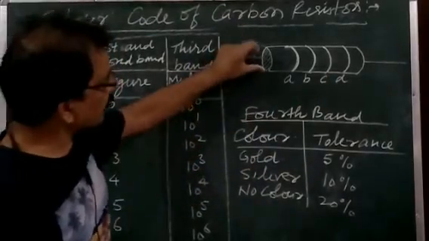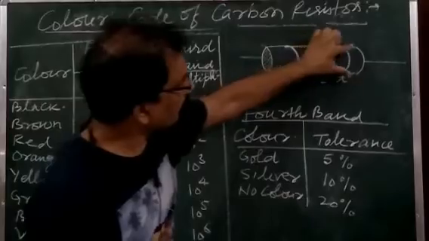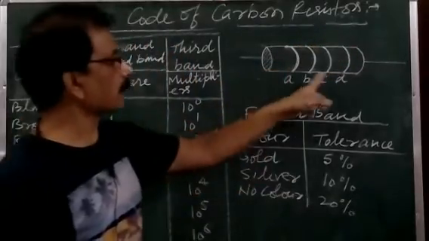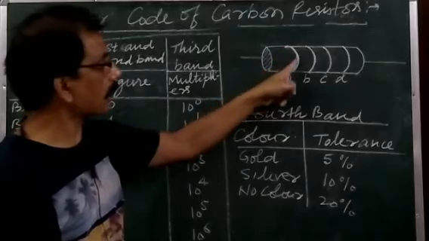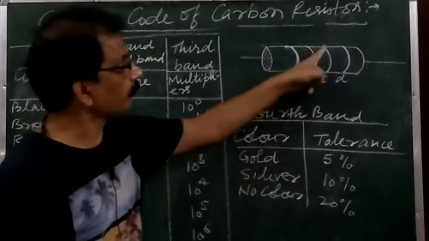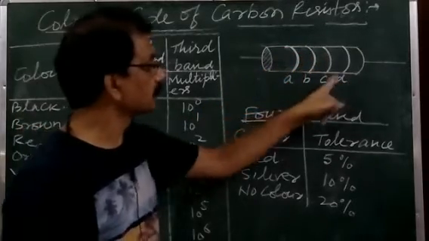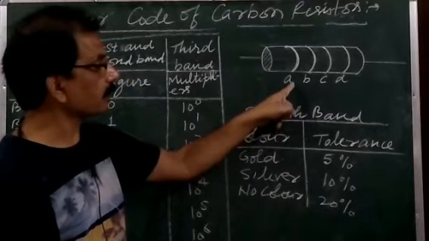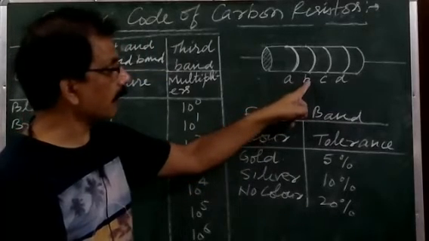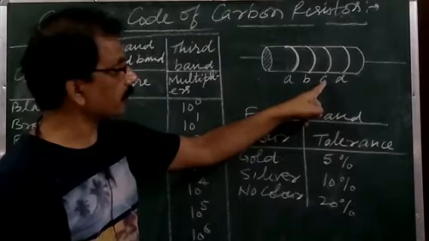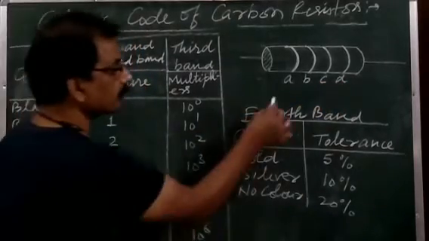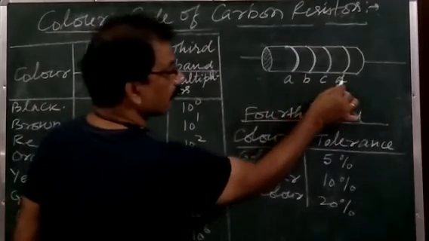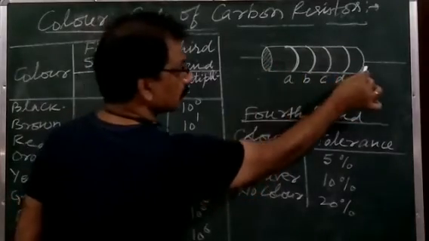So suppose this one is a carbon resistor, and on that carbon resistor there are generally 4 bands. These are color bands or color rings made on the carbon resistor. The first band is suppose A, the second band B, the third band C, and the fourth band D. On the basis of these color bands, we can find the value of the resistor.